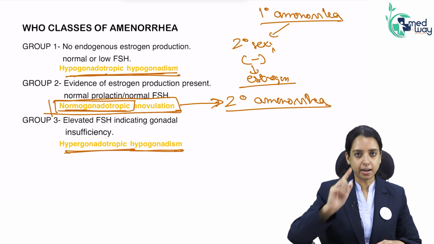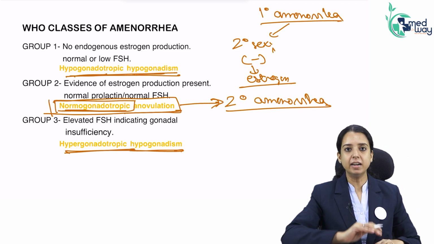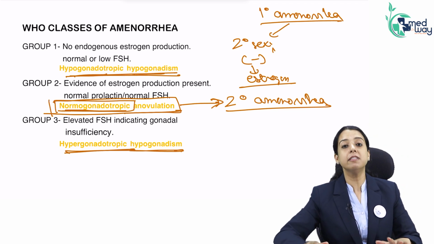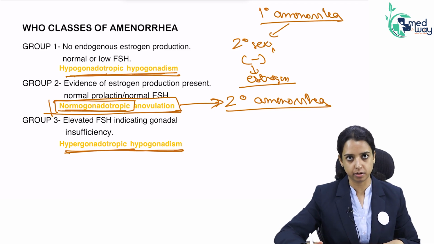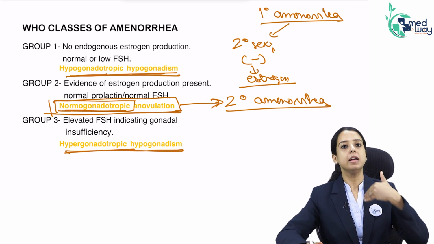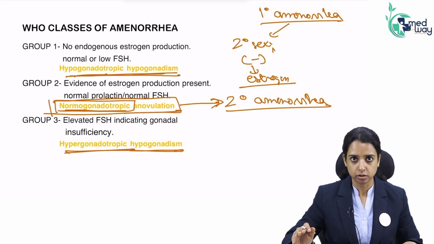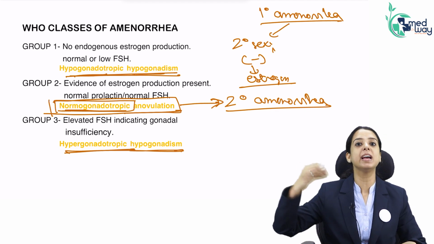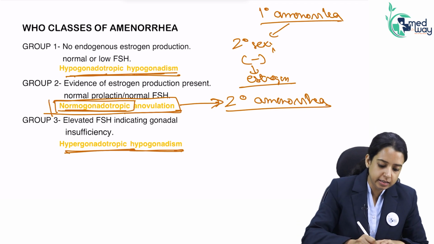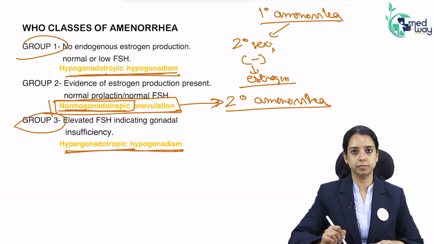Anovulation can cause primary amenorrhea, but we will not discuss it here because it is a very rare cause of primary amenorrhea. Primary amenorrhea means a girl never attained menses, and it is generally not because of anovulation. Anovulation is a very common cause of secondary amenorrhea. So we will discuss this cause and this cause.